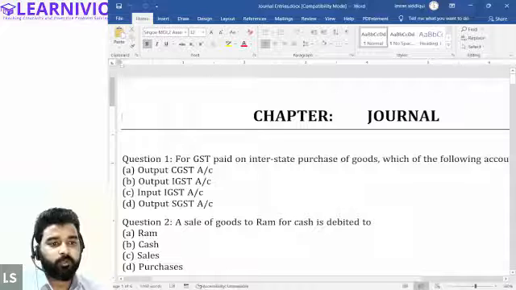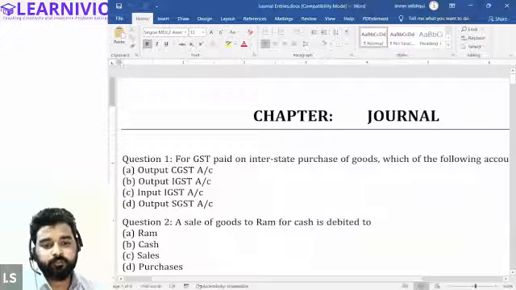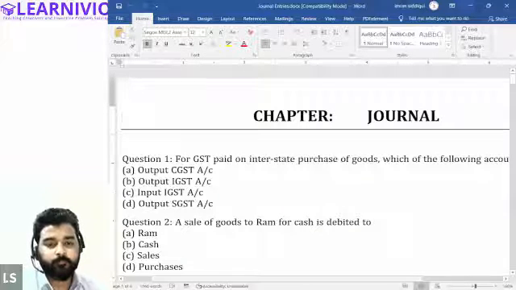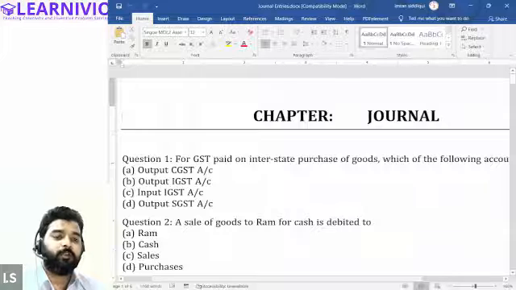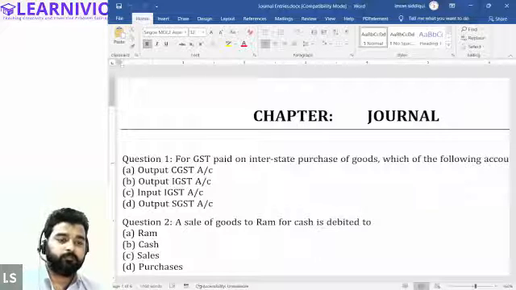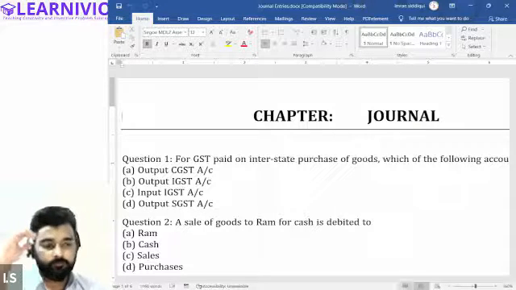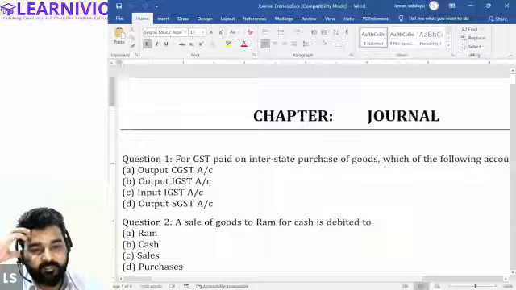So who is going to answer this? Halima, can you answer this? For GST paid on interstate purchase of goods. This one is easy. Which of the following accounts will be credited?